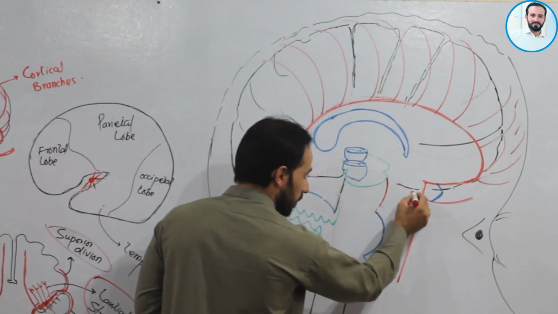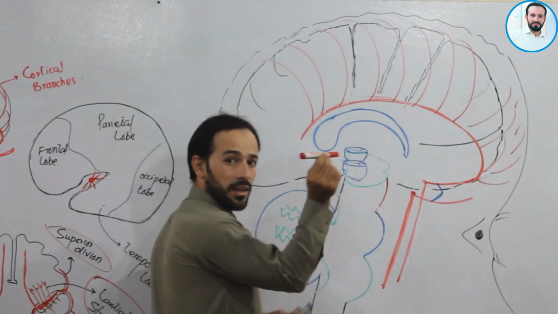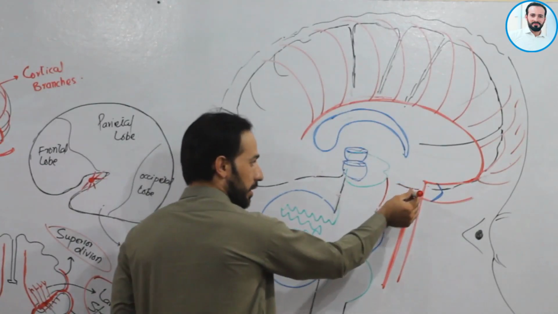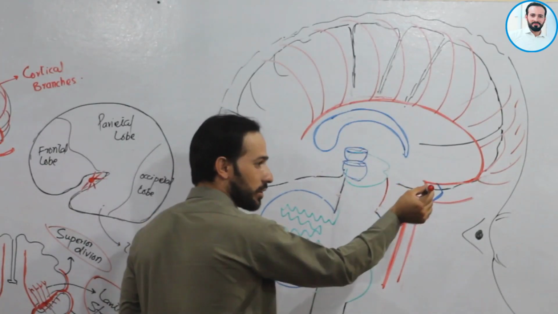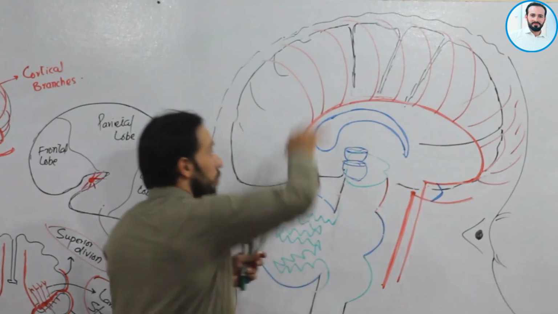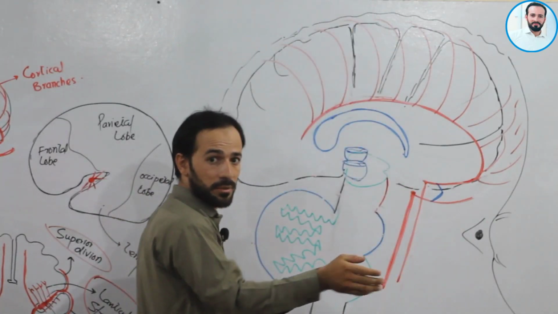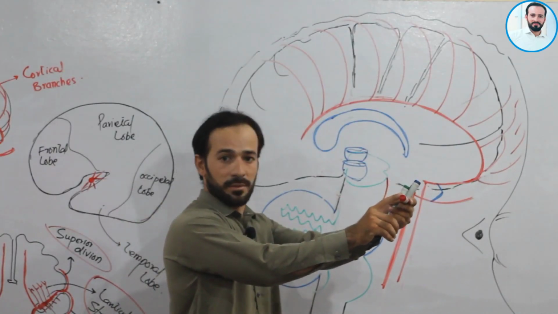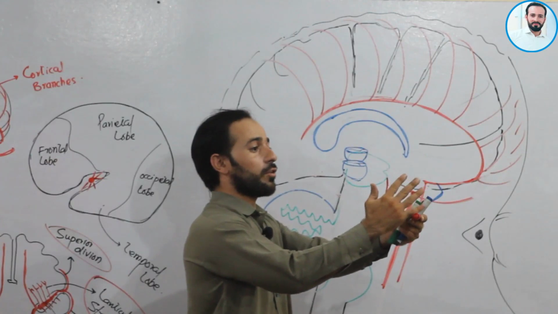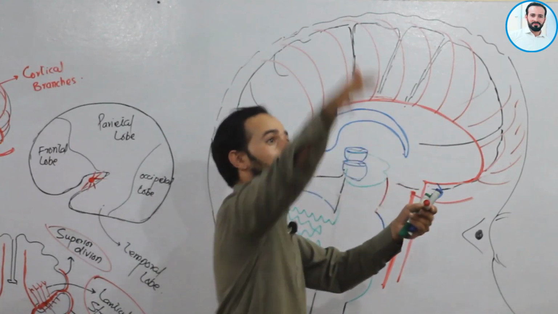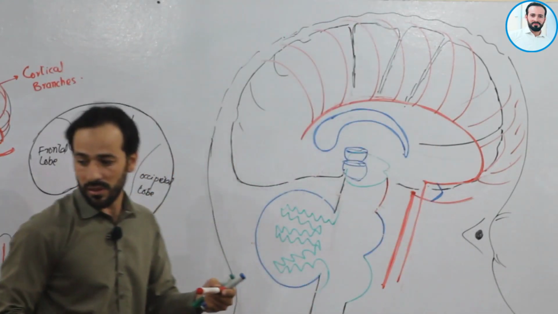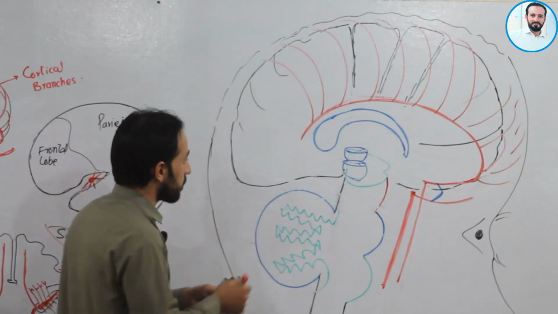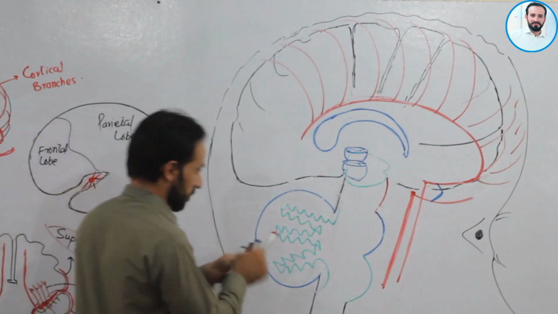Now from here we know that, as I have kept my marker like this, this is the point for the origin of the middle cerebral artery. Here is our right cerebral hemisphere. So this is the point where the right middle cerebral artery will arise, and it will give branches like this, and on the superolateral surface also. Clear? As I have mentioned here.